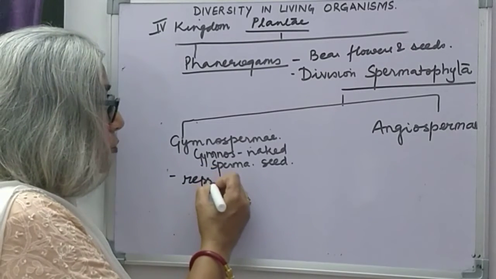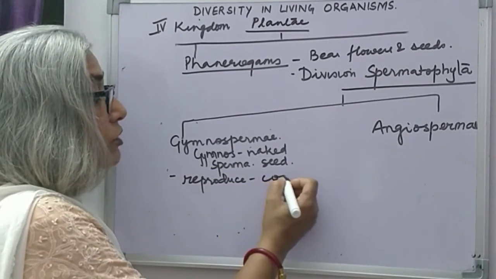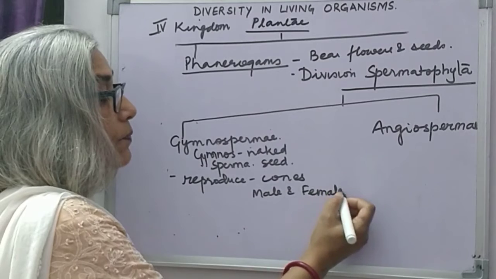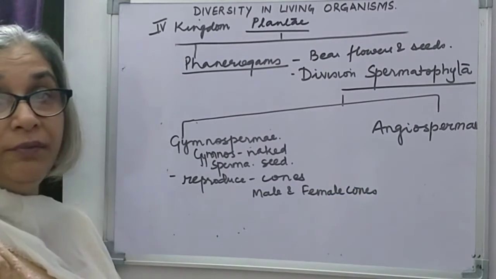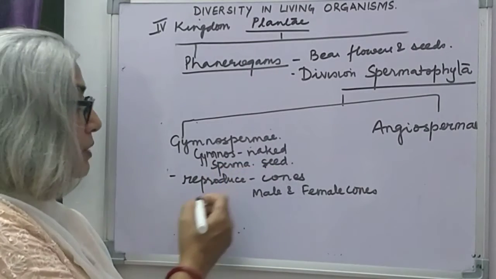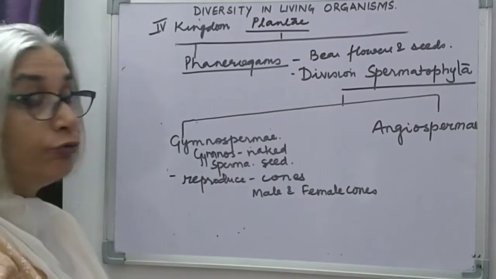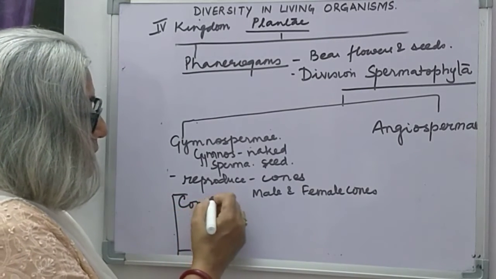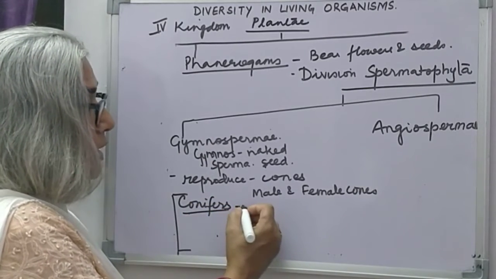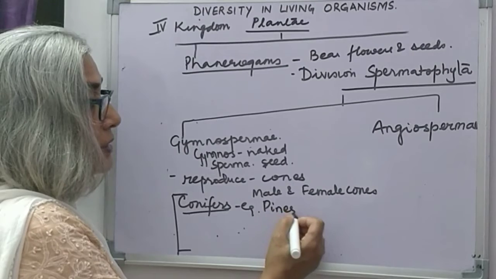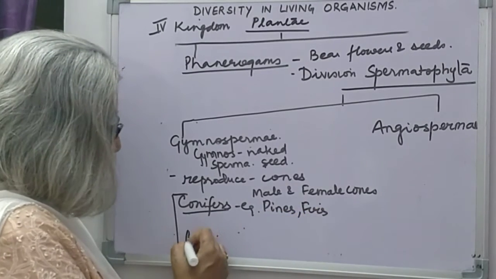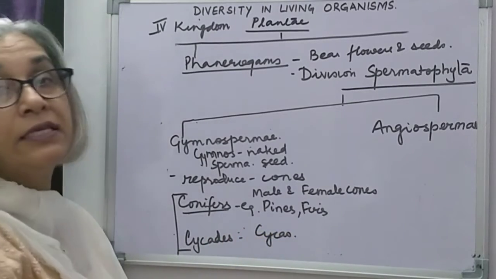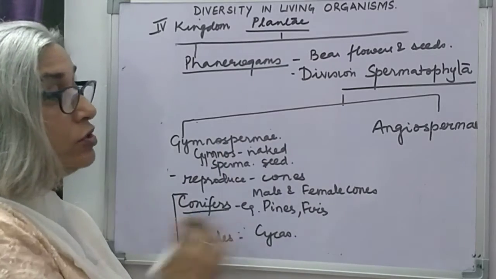Gymnosperms reproduce by means of cones. Cones are produced and male and female cones are separate. Male and female cones are produced, seeds are produced, but seeds are not enclosed in a fruit. These gymnosperms include conifers. Examples of conifers are the pine, firs, and the second group is cycads. An example of cycads is Cycas. So this is about gymnosperms.